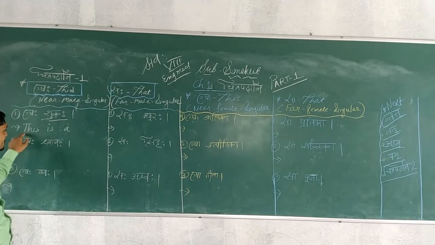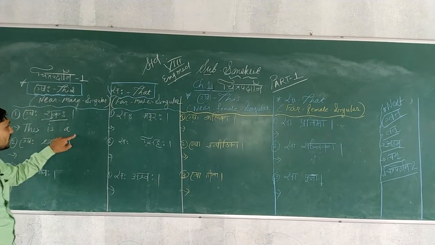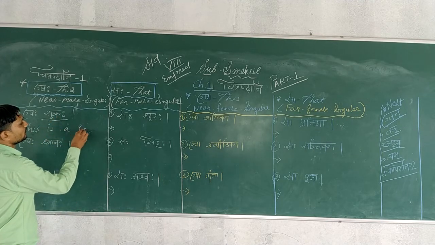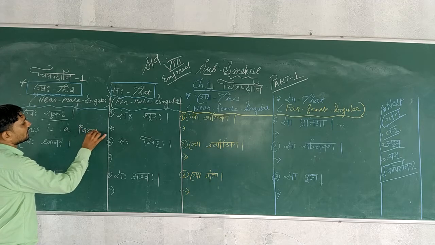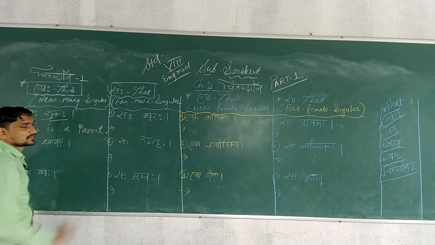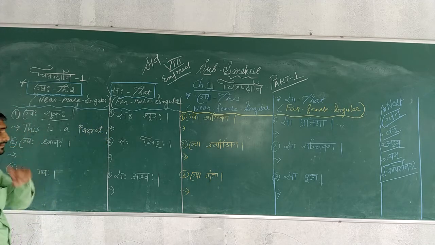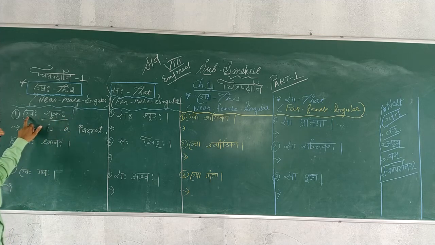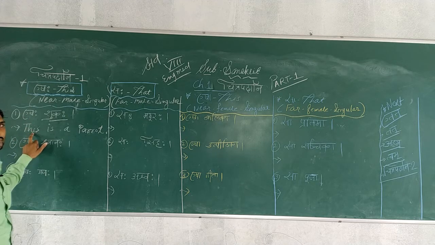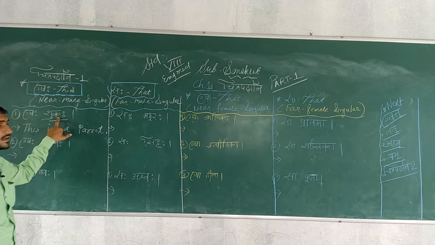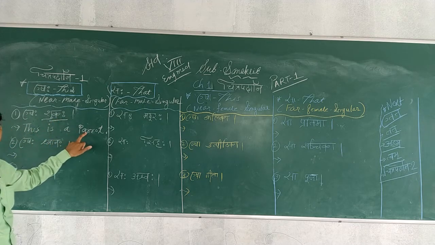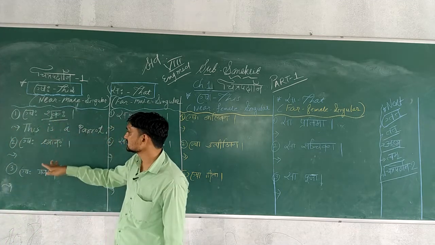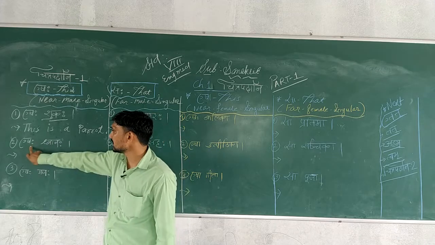This is a, and Shukaha means parrot, so here you will write parrot and full stop. Sentence completed. Again, repeat: Eshaha Shukaha. Eshaha means this. Why is this used here? Because Shukaha is a singular form, so this is a parrot. Okay students, understood?